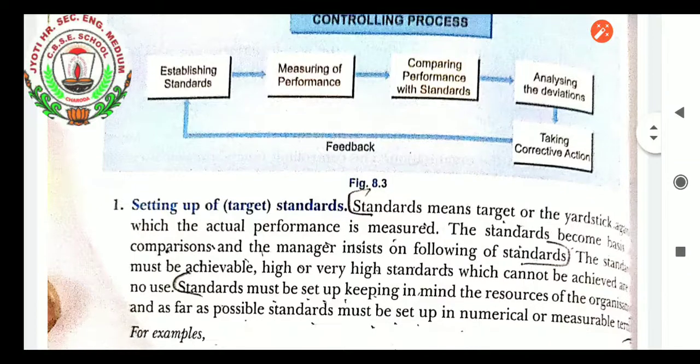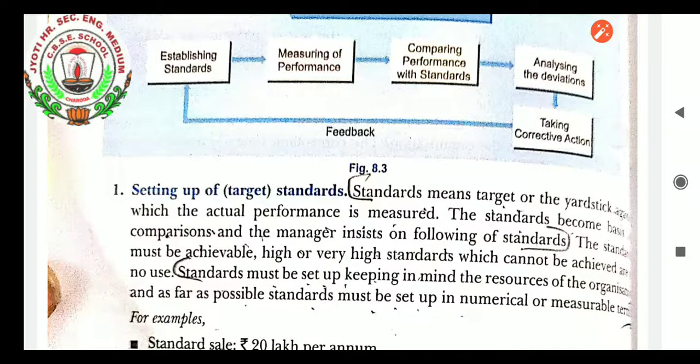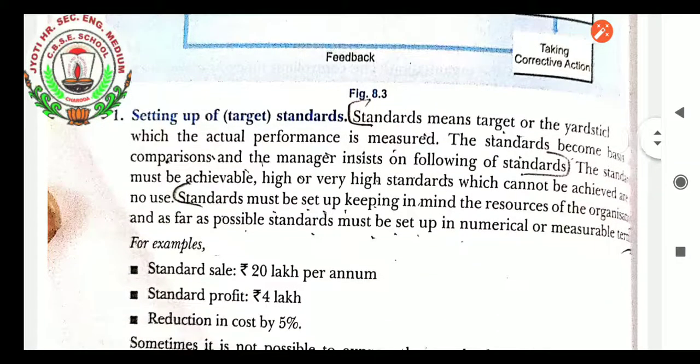Setting up of target standards. Standards are laid down, students, meaning the target or yardstick against which the actual performance is measured. The standard becomes the basis of comparison, and the manager insists on following the standards. The standard must be achievable. High or very high standards which cannot be achieved are of no use. Standards must be set up keeping in mind the resources of the organization, and as far as possible, in numerical or measurable terms.